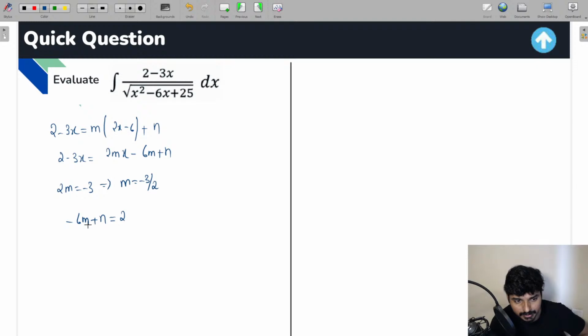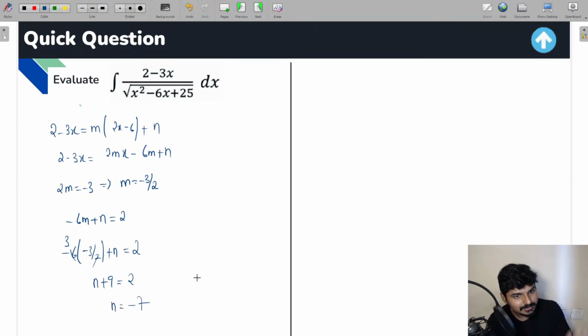So if you put m is equal to minus 3 by 2, what is the value of n I'm going to get here? Let us look at that. So 2 ones are 2, 2 threes are 6, so it's going to give you n plus 9 is equal to 2. So the value of n which you're going to get in this case is minus 7.